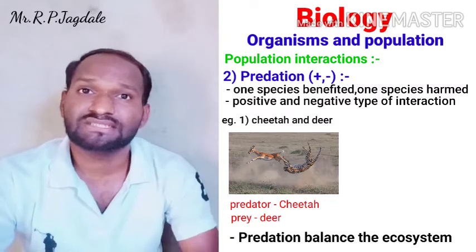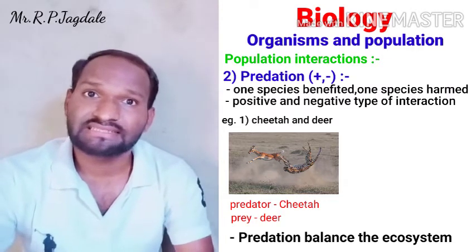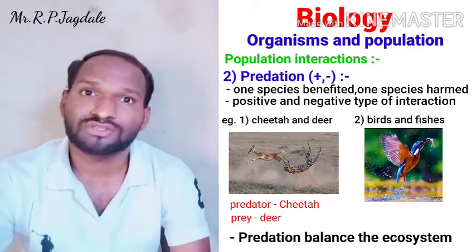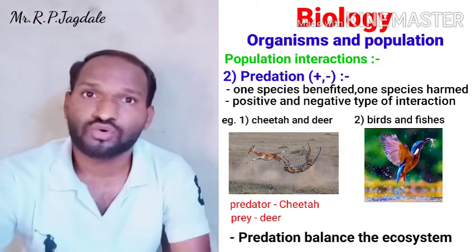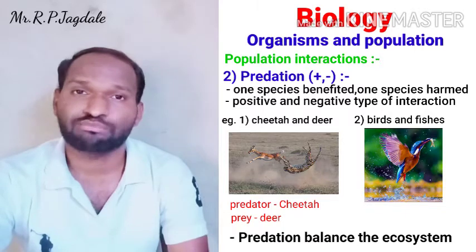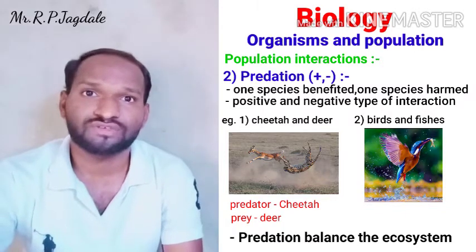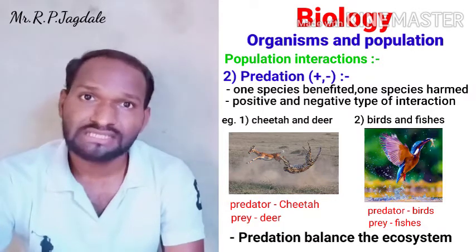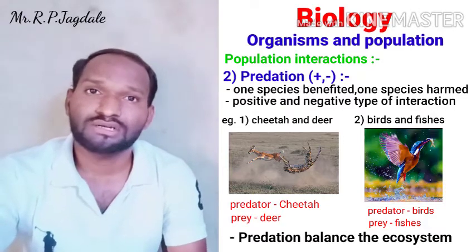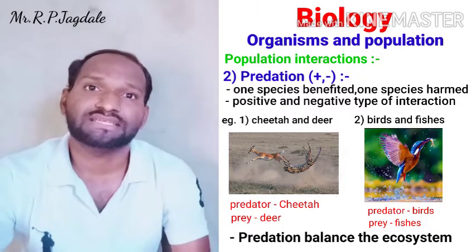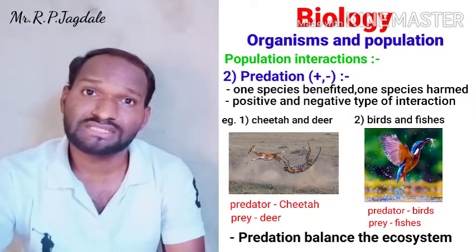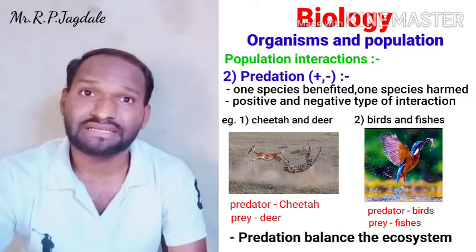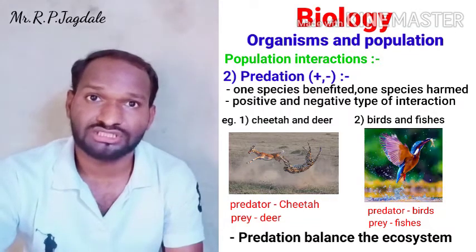Okay, this is the first example. The second example on your screen is the birds and the fishes. It is also a type of predation where birds are feeding on some of the fishes. In this case, the predator is the birds and the prey is the fishes. What does the predator do? The predator maintains the number of prey in the ecosystem.